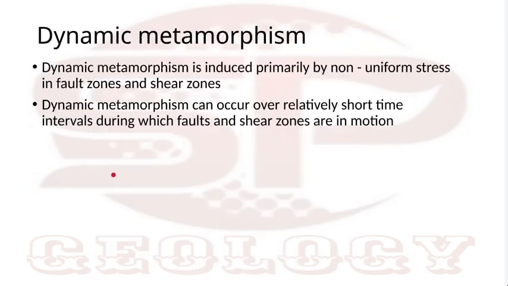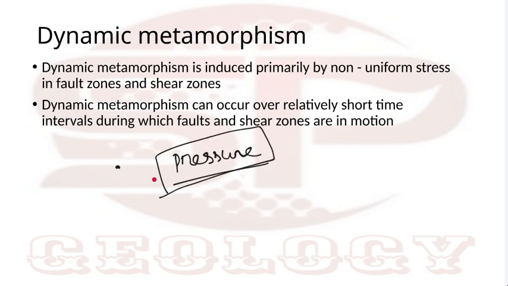Now we go to dynamic metamorphism, or cataclastic metamorphism. Pressure is the dominant agent here. In dynamic metamorphism, the dominant agent is pressure. So obviously it will form at high pressure condition where the rock is subjected to high pressure. If it is a brittle rock, then it will break. If it is a ductile rock, it will deform like a plastic thing.